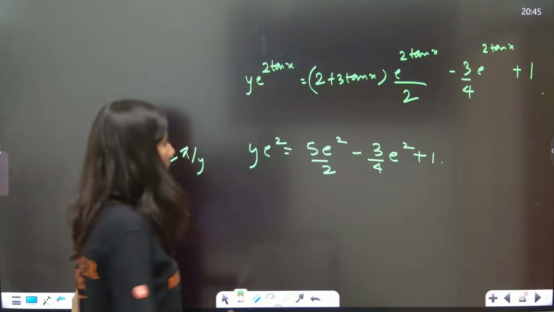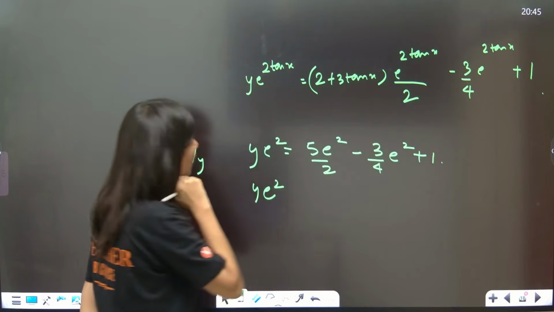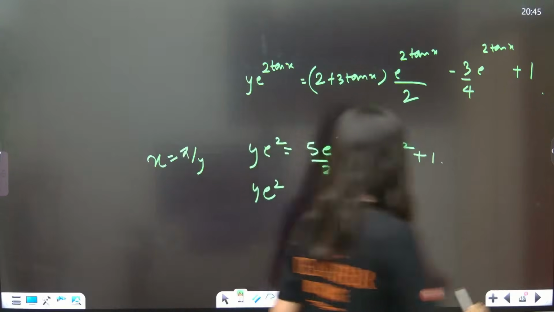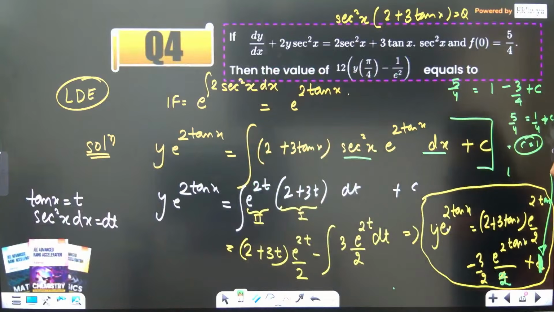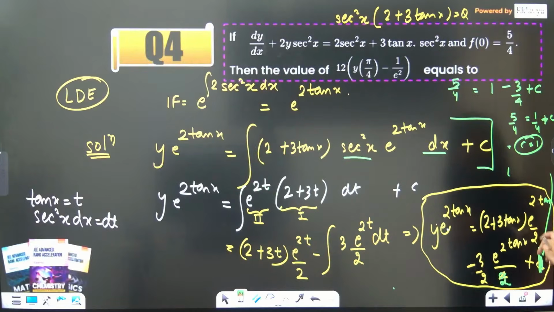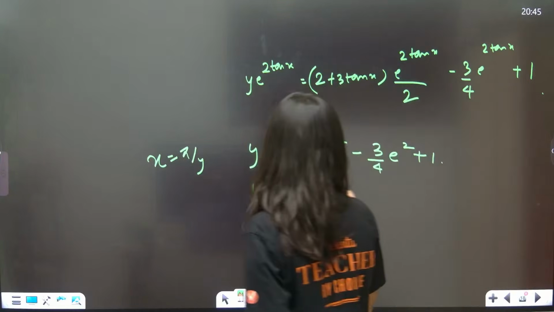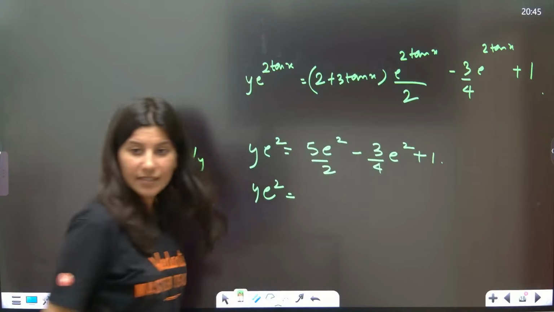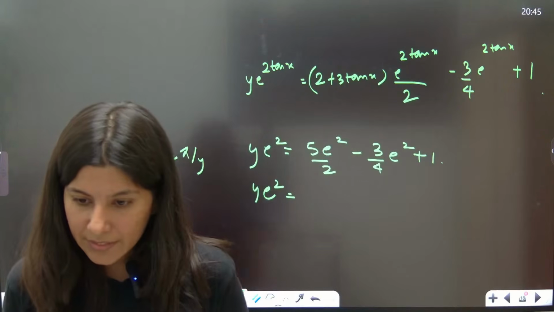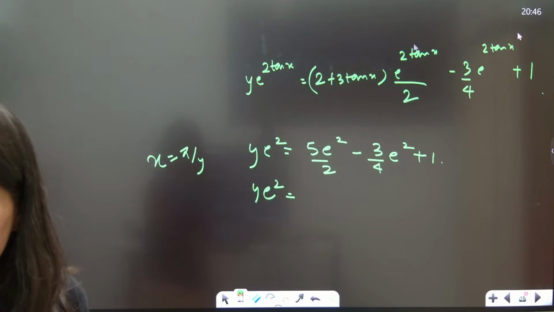Alright, so this is y e square, 5 by 2, yes. So 5 2s are 10 minus. Is it correct now, students?